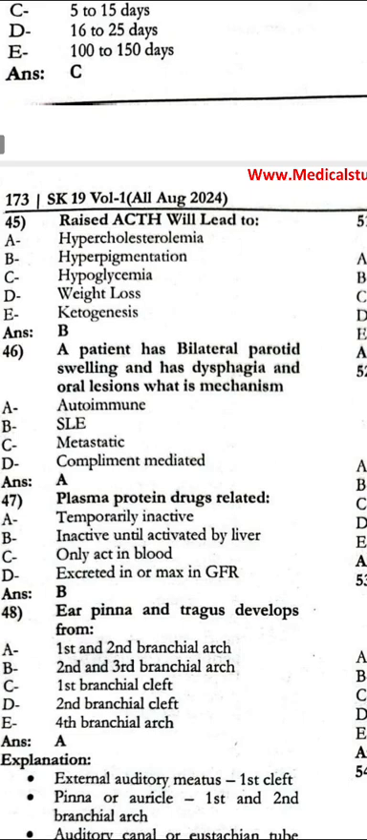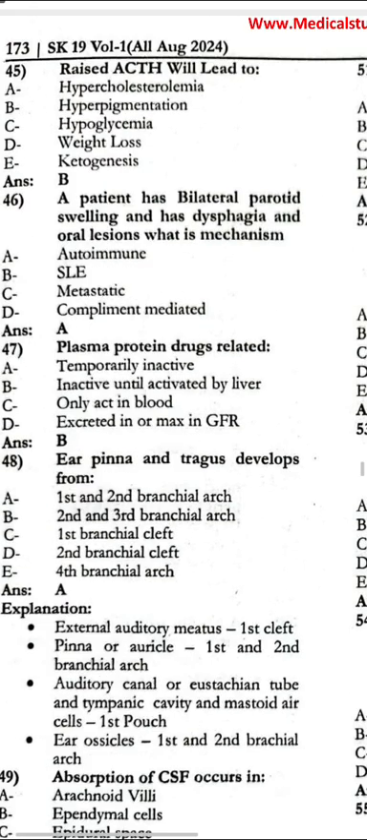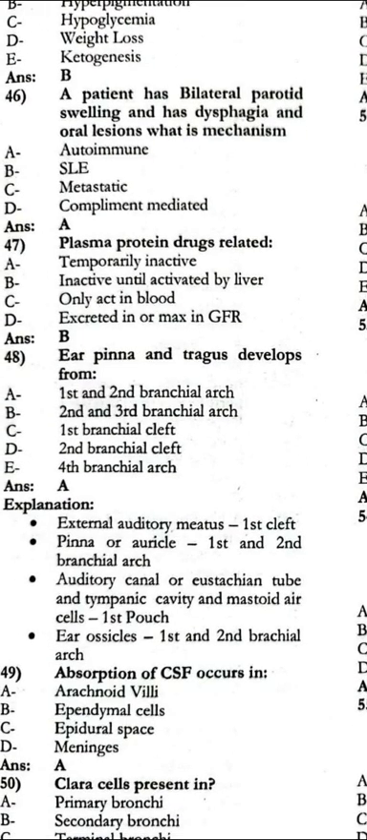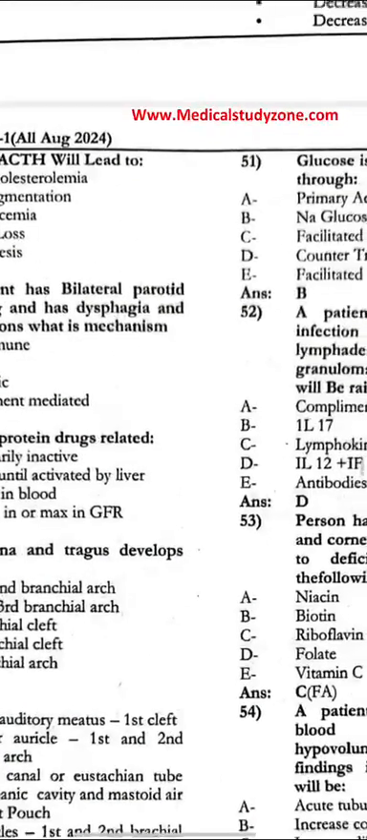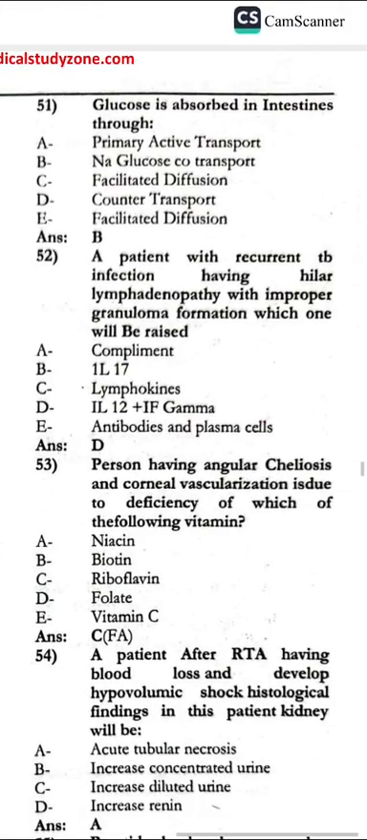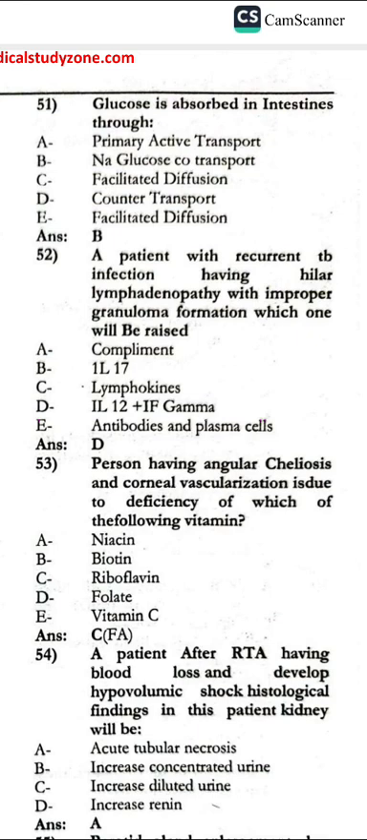Ear pain and the tragus develops first and the second branchial arch. Absorption of the CSF occurs in the arachnoid villi. The Clara cells are present in the terminal bronchi. The glucose is absorbed in the intestines through the sodium-glucose co-transport.